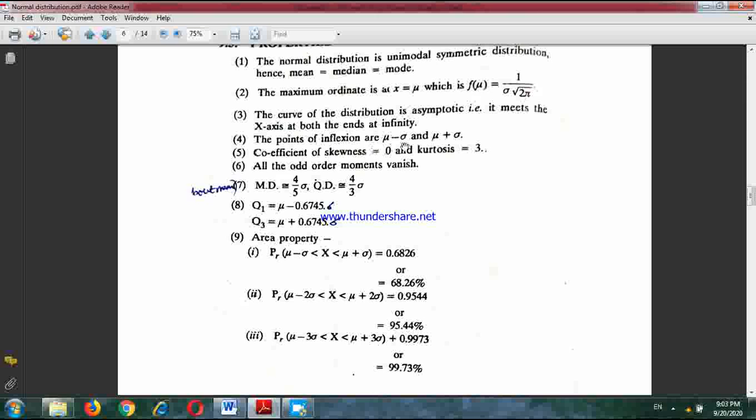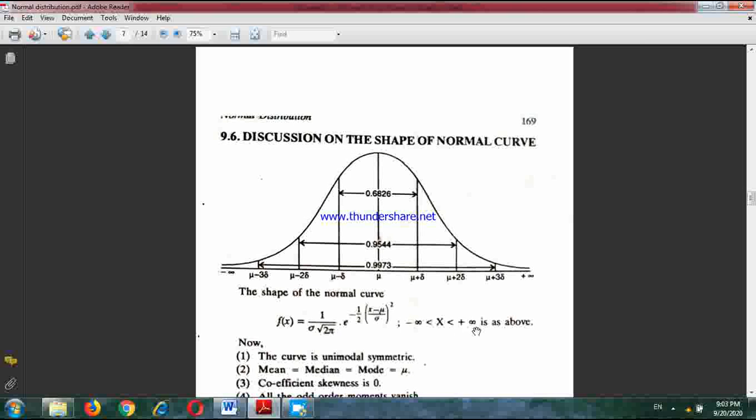The points of inflection are mu minus sigma and mu plus sigma. Points of inflection means the points at which the curve turns a bend. You see, here it comes this way, this way, this way, and at this point the curve bends towards the right. So this is one point of inflection, that means at x equals mu plus sigma, and this is another point of inflection, that means x equals mu minus sigma. Here if we come this way, at this point you see the curve just starts a bend.